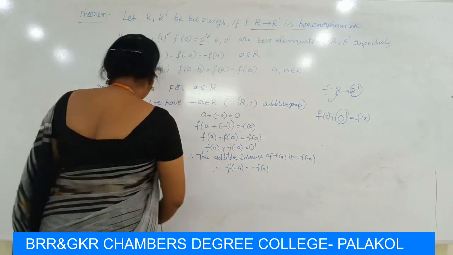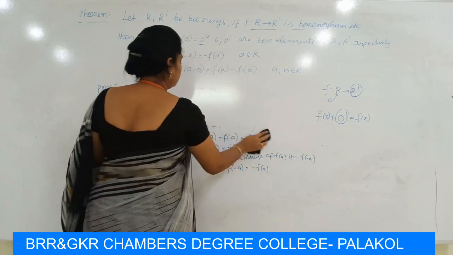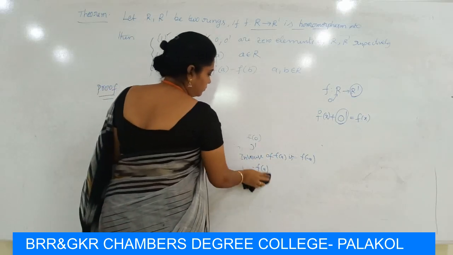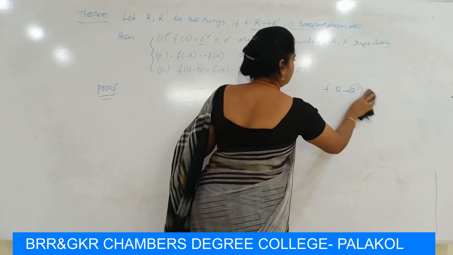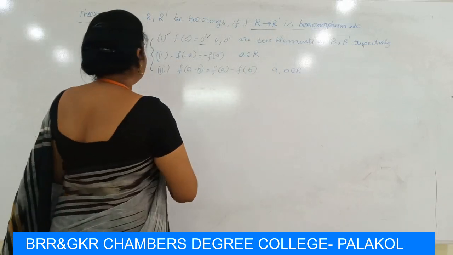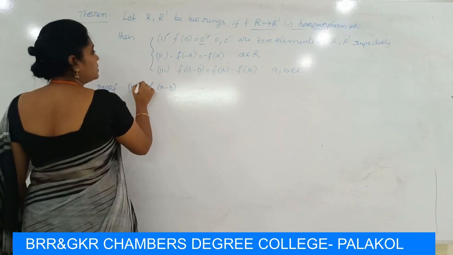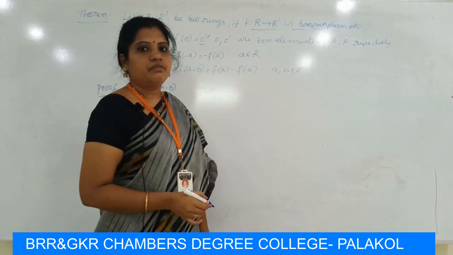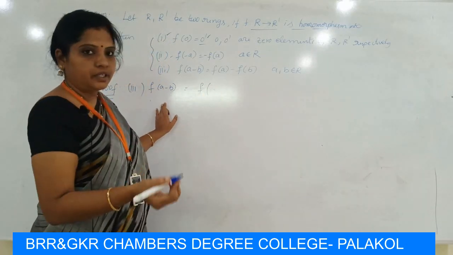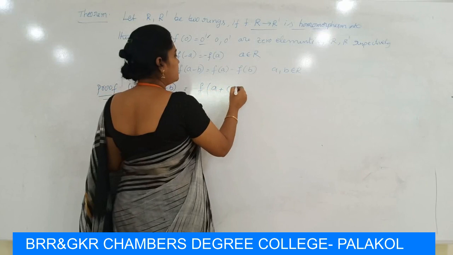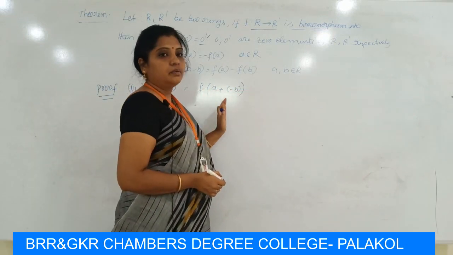Now the third one: f of a minus b. We have to prove f of a minus b is equal to f of a minus f of b. Here a minus b can be written as a plus minus b, since in a ring we write a minus b as a plus minus b.